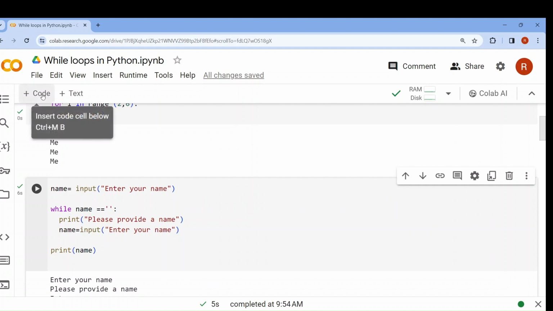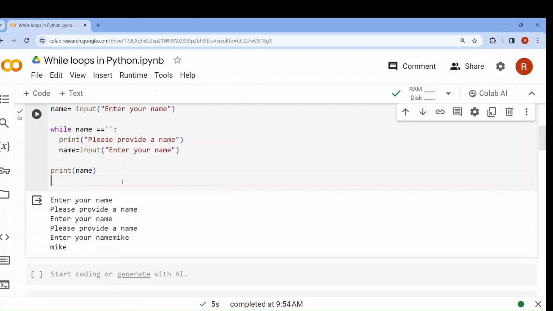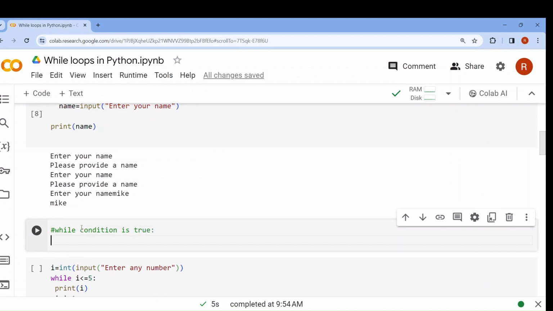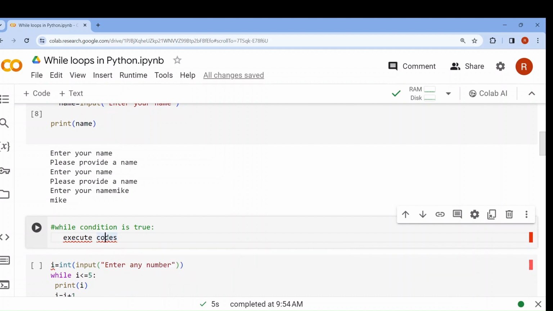Okay. So now what is the syntax for while loop then? While condition is true, execute statements. Okay, this is the simple syntax of while loop.